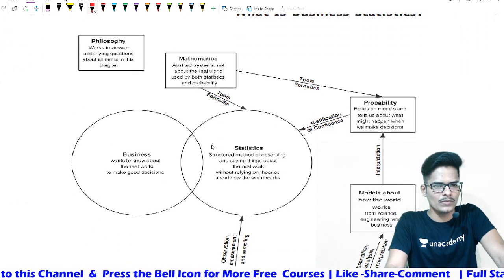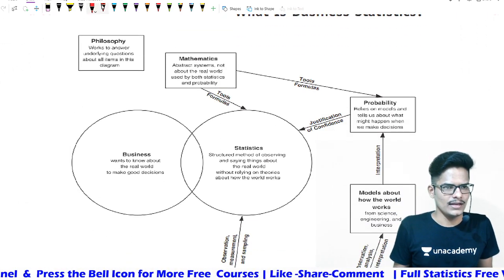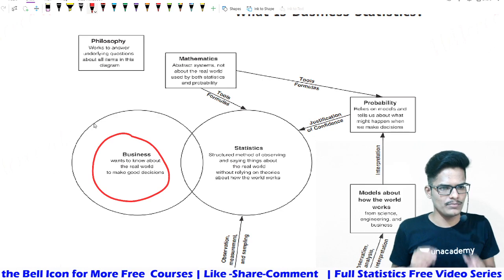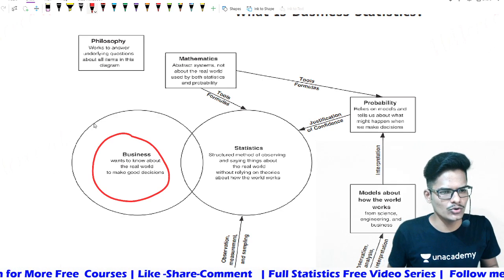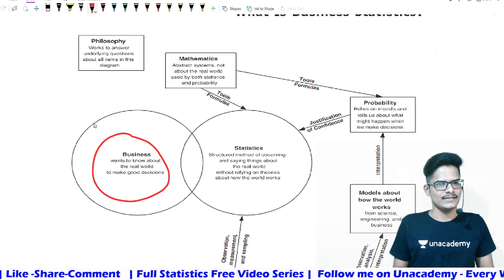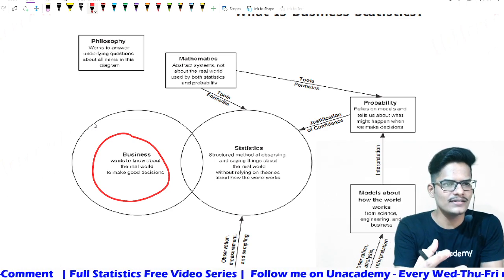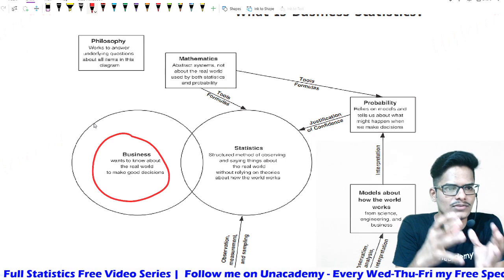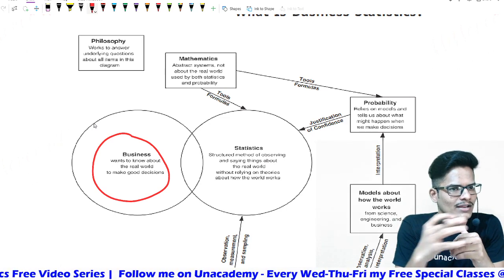I'm zooming it. What do you mean by business? In every business, a business wants to know about the real world to make good business decisions. Correct or not? Always. Decisions will make your business grow like anything. That is the main important thing.